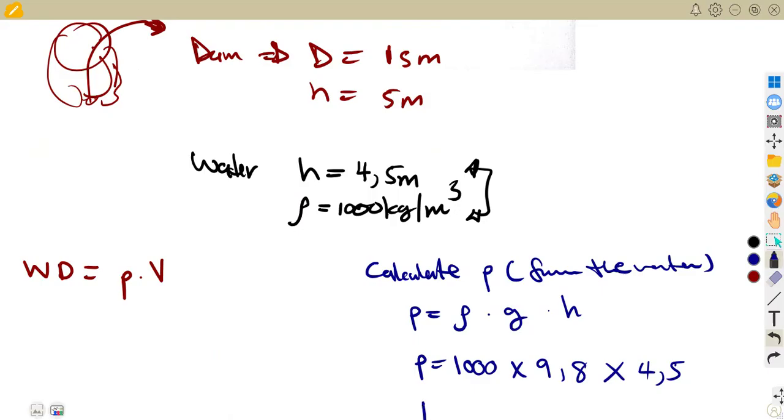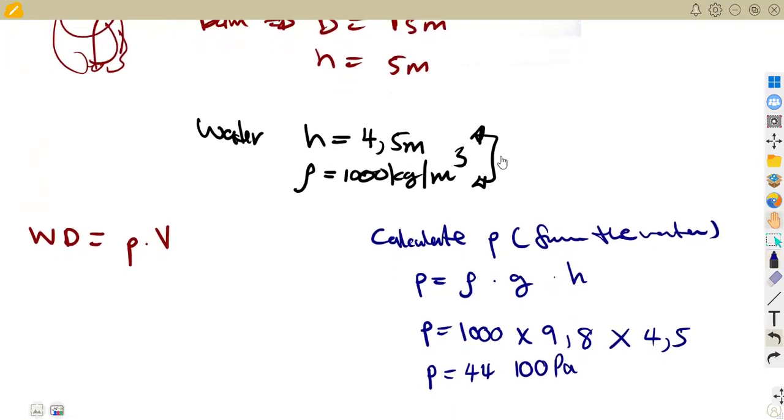This will give us the pressure, which is 44,100 pascals. Remember, pressure is measured in pascals. You can write kilopascals if you want to convert, but just leave it like that.